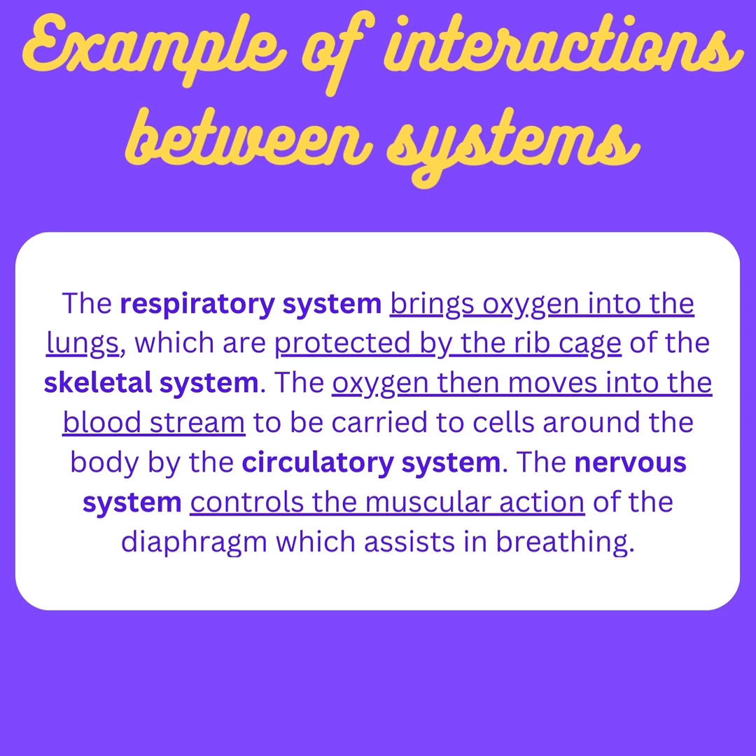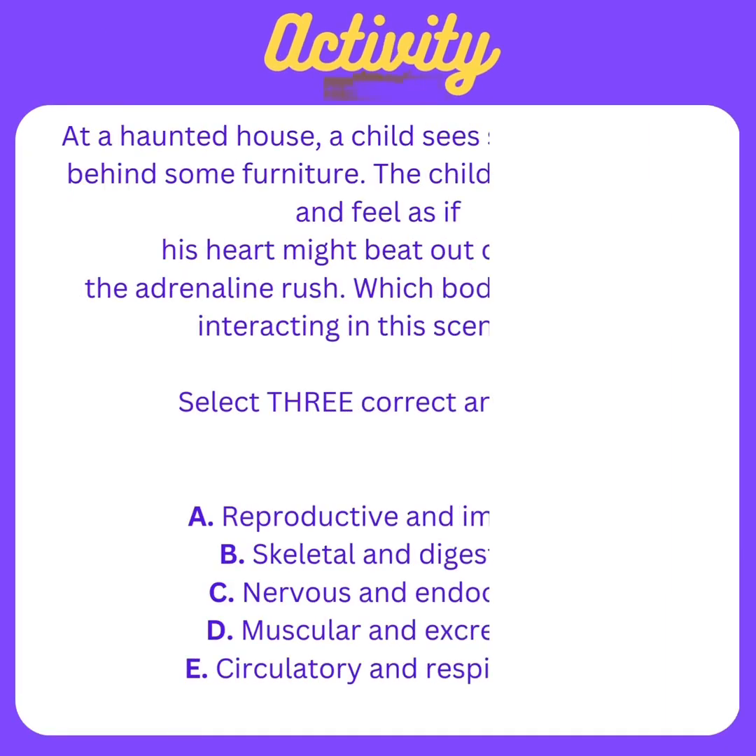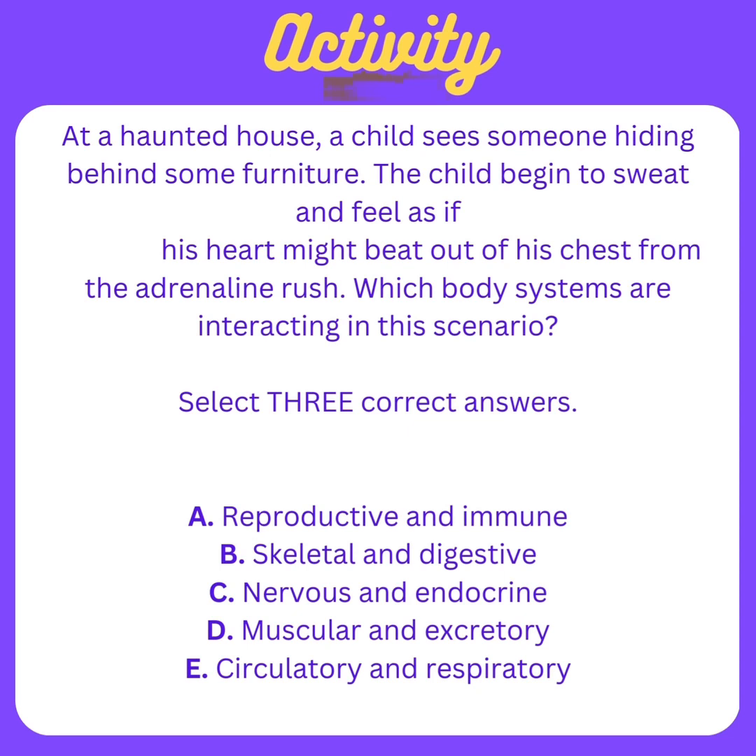The example states, the respiratory system brings oxygen into the lungs, which are protected by the ribcage of the skeletal system. The oxygen then moves into the bloodstream to be carried to cells around the body by the circulatory system. The nervous system controls the muscular action of the diaphragm, which assists in breathing. So moving on to the activity.